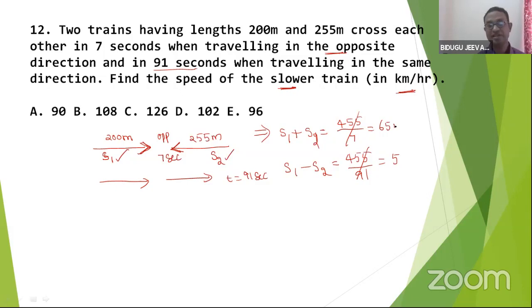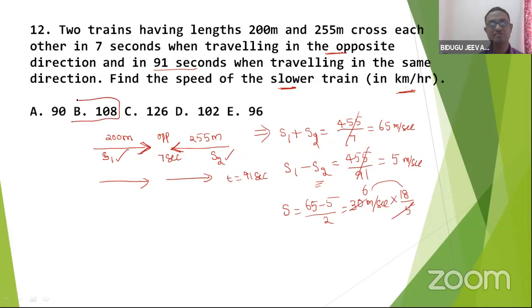So what is the speed of the train in kilometers per hour? These are all in meters per second. Now I want to calculate S2. To calculate S2, take the difference divided by 2. That is 30 meters per second. Now, how to calculate? 18 by 5. 5 6s are 30, 6 into 18, it's very clear, 108.